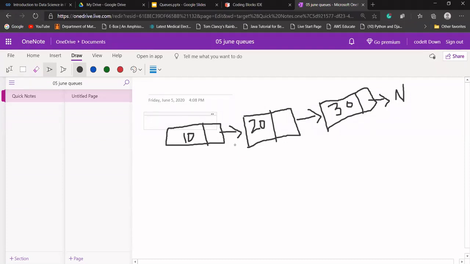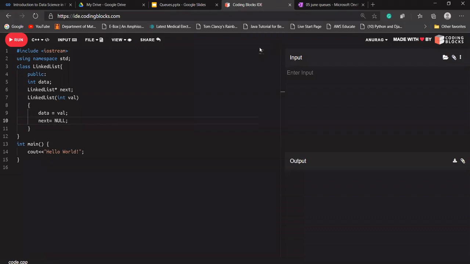So in the case of a queue, we'll have two pointers. First will be front and second will be rear. In this queue, if we are doing it using a linked list, this rear pointer will be pointing to this node because it is our last node, and our front pointer will be pointing to this node.